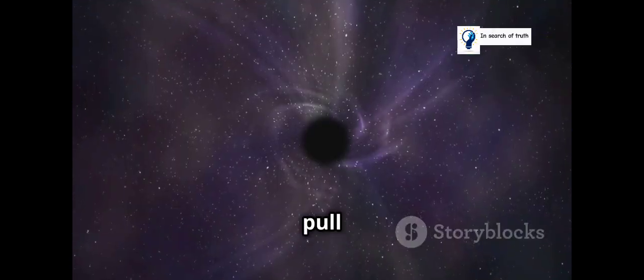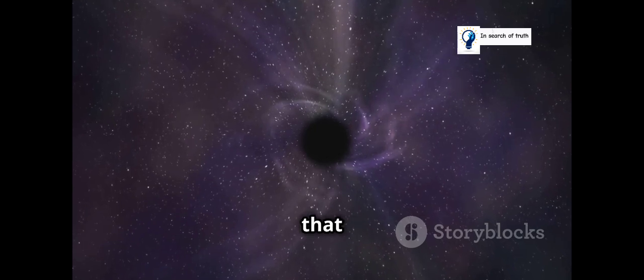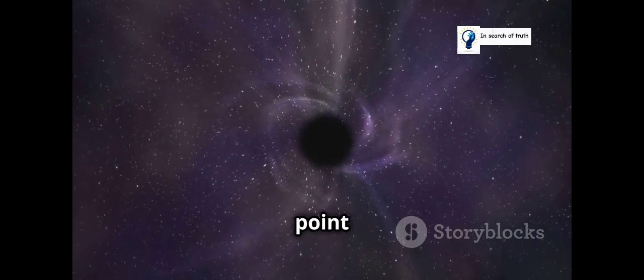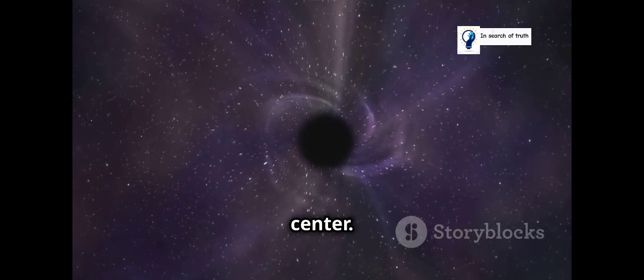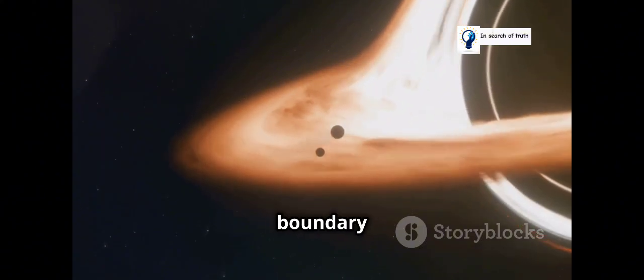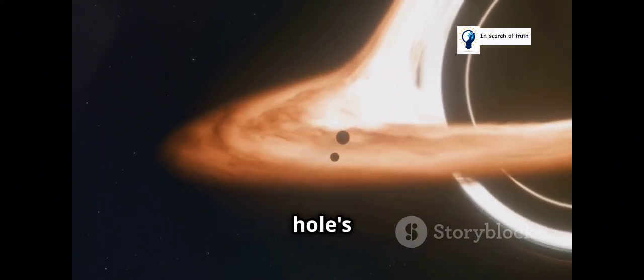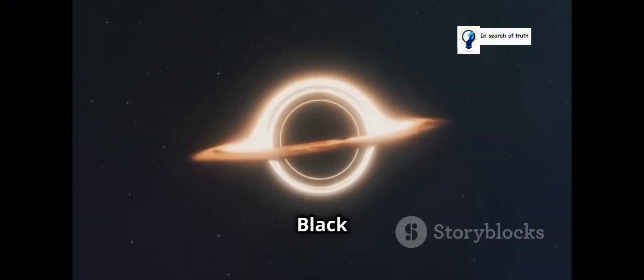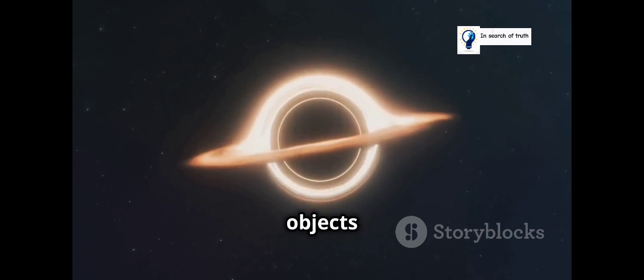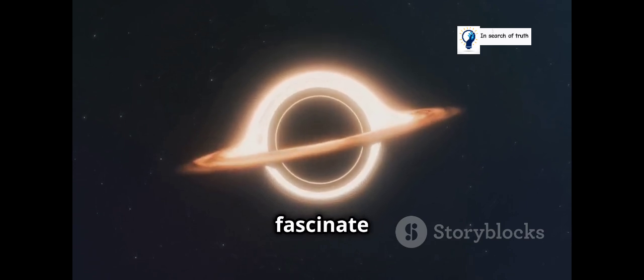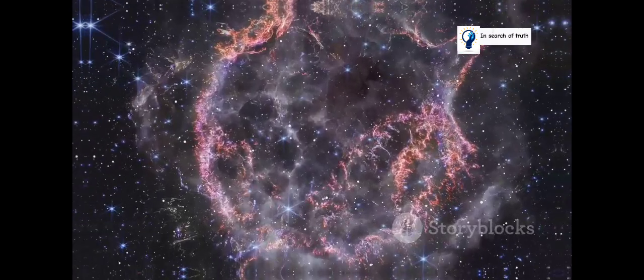The gravitational pull of a black hole is so intense that it creates a singularity, a point of infinite density at its center. The event horizon marks the boundary beyond which escape from the black hole's gravity is impossible. Black holes are some of the most enigmatic objects in the universe, and they continue to fascinate scientists today.